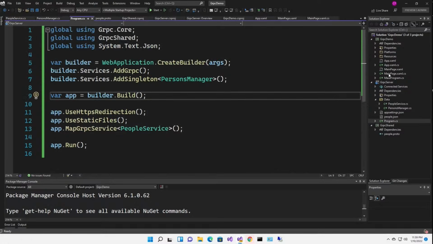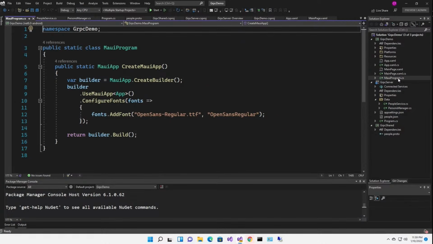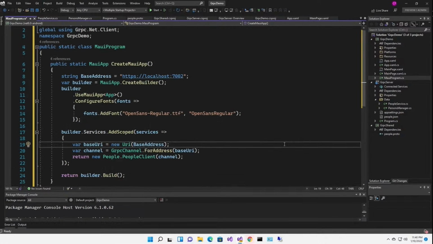Okay, on to the client. We're going to start with MauiProgram.cs. So rather than program.cs, it's called MauiProgram.cs, but it does the same stuff. We have a builder, and it should be a familiar syntax to you now. All right, let's look at this.